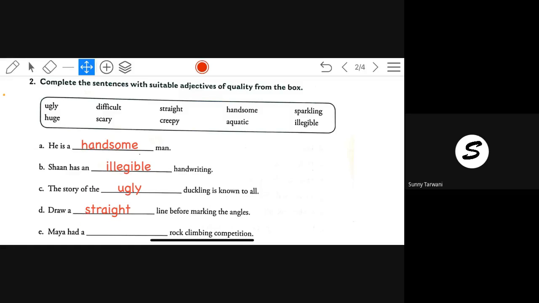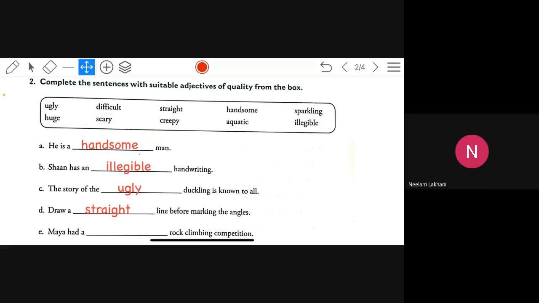Maya had a dash rock climbing competition. Difficult. Huge. Aquatic. Aquatic is relating to water. Difficult will not fit over here, difficult you have to write somewhere else.